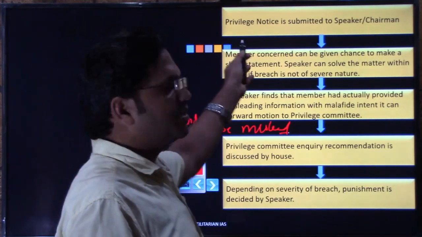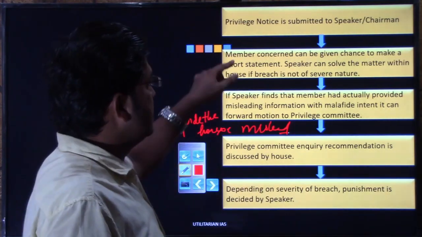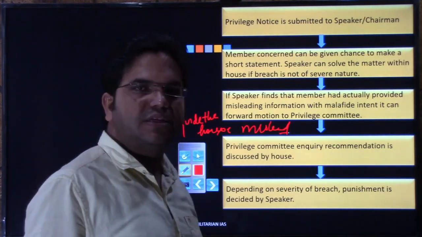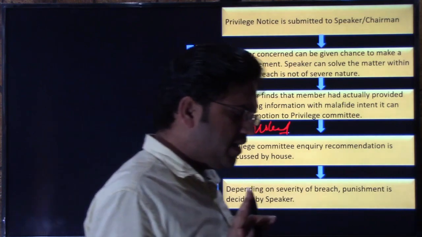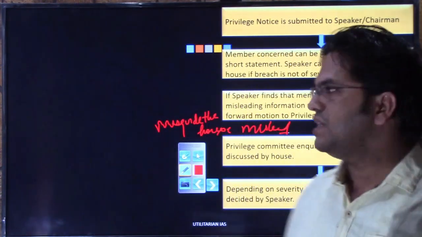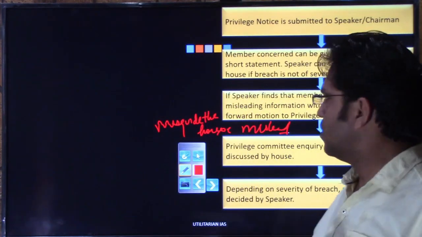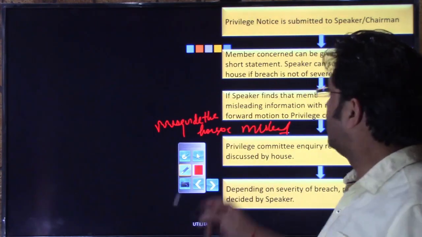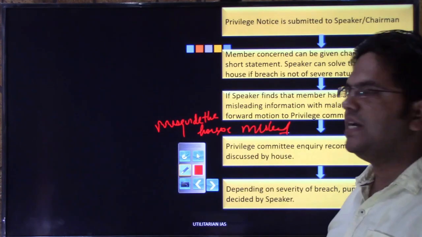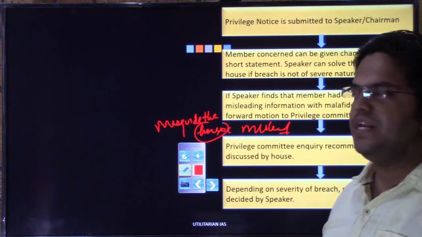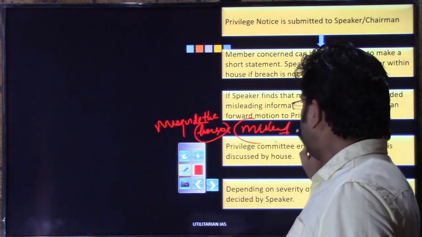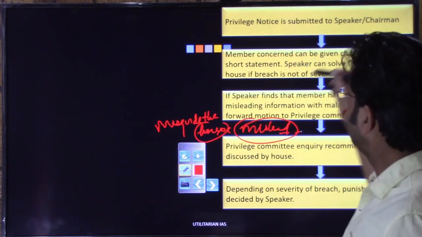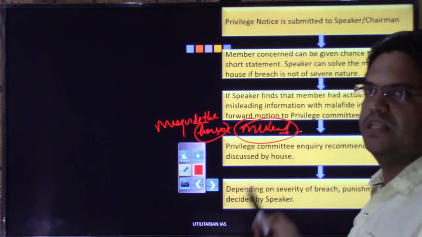So the first thing that the speaker or chairman will see is the intent of that person, the intent of the minister who has given misleading information: whether the intent of the minister was actually to mislead or misguide the house, or he himself had the wrong information. In case the speaker or chairman finds that the minister or any member had actually provided their information with the intent to mislead or misguide the house, in that case she will surely admit that privilege motion.